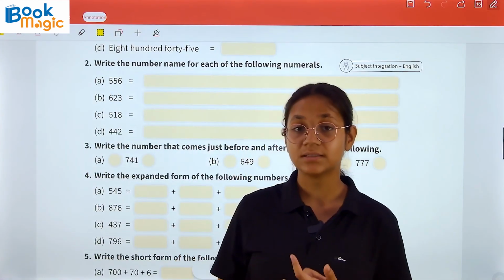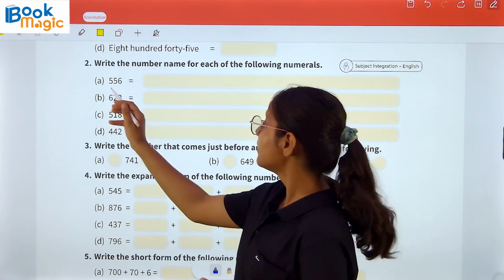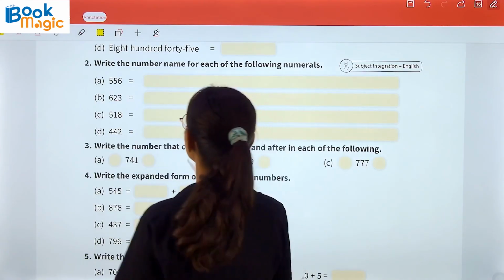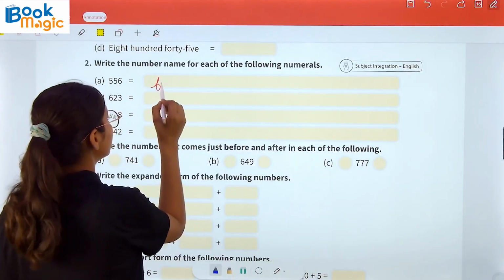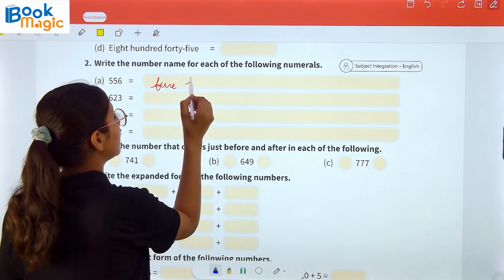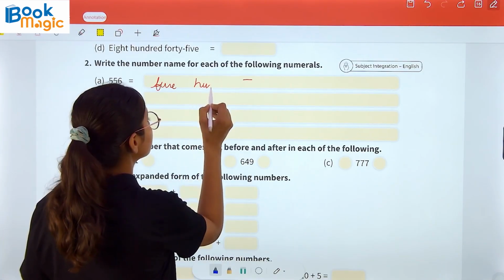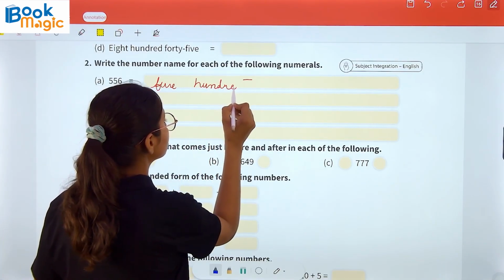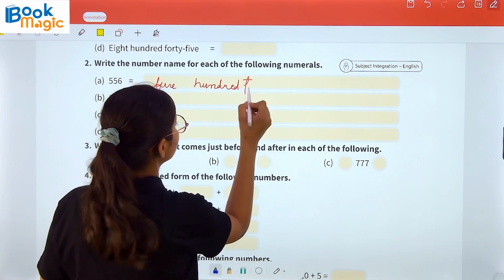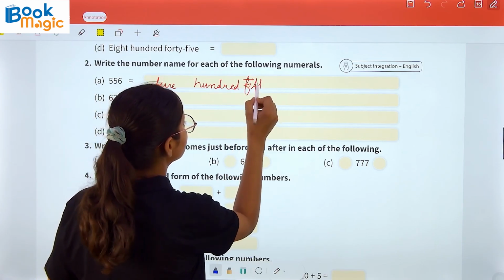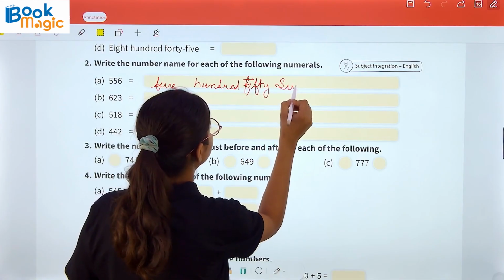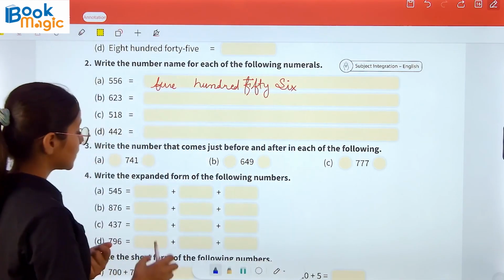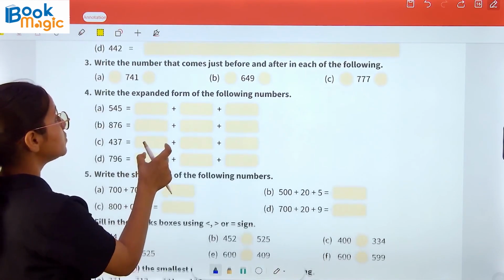So we have to write here the number name of the numeral 556. So we will write here the spelling of 556. The rest of the part you have to do on your own.